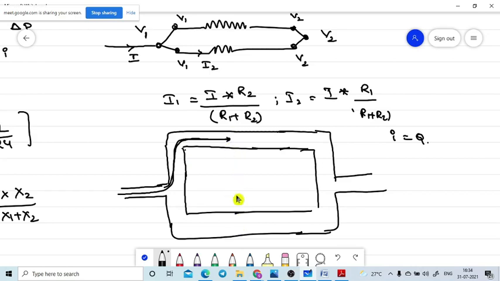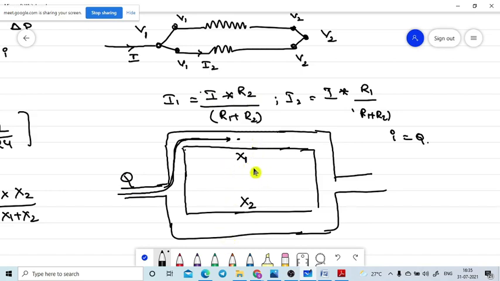Now I am questioning: this is equal to X1, this is equal to X2, let's assume. How much volume flow will go in this tube? According to this, tell me. Is any pressure needed here? No need. R1 means X1. Q I needed. So the entering Q is a Q. Now tell me this value. What about this value?